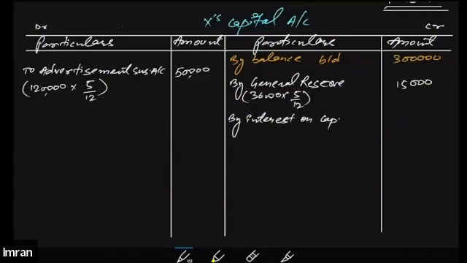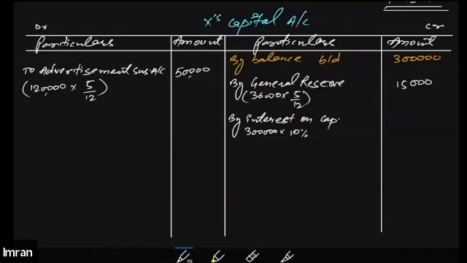Interest on capital at the rate of 10%, which will be 3 lakh into 10% per annum. So tell me, will we be paying interest upon the capital of X for the entire year, or only for the months that he actually served the business?